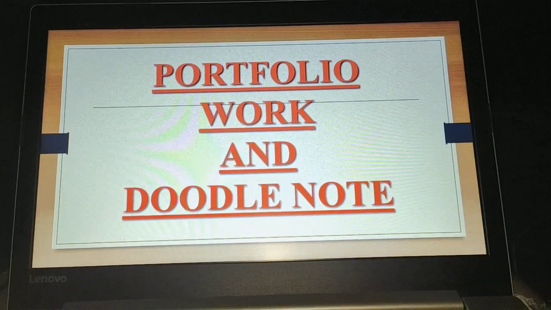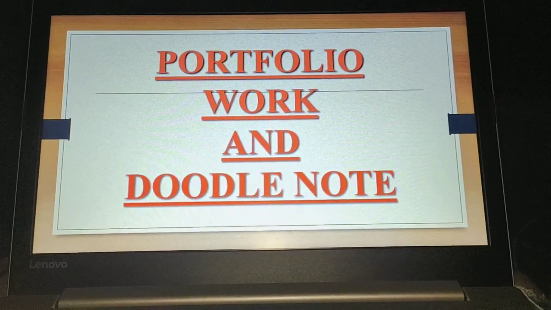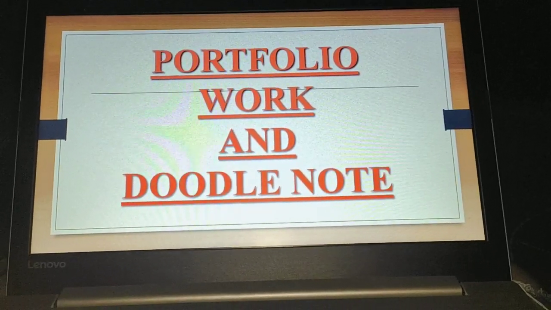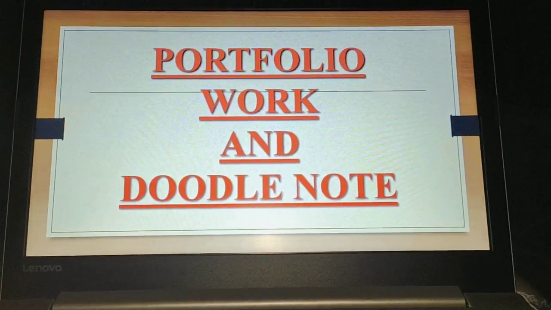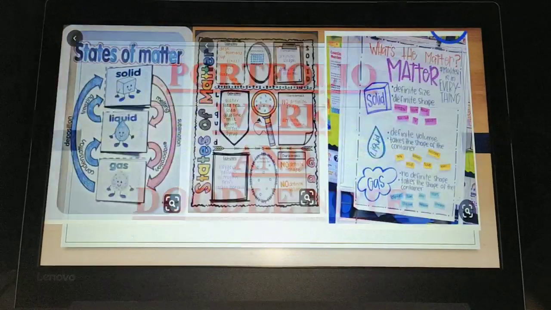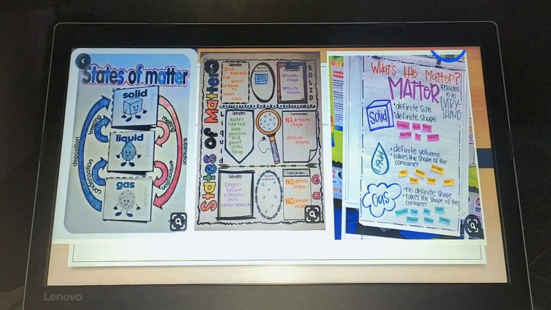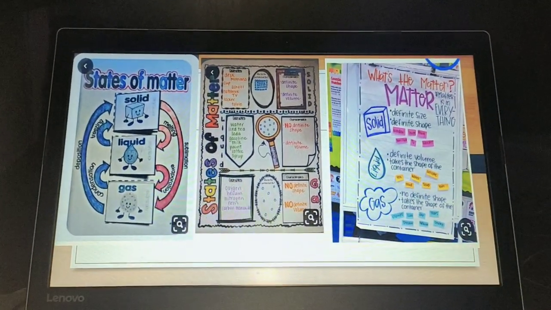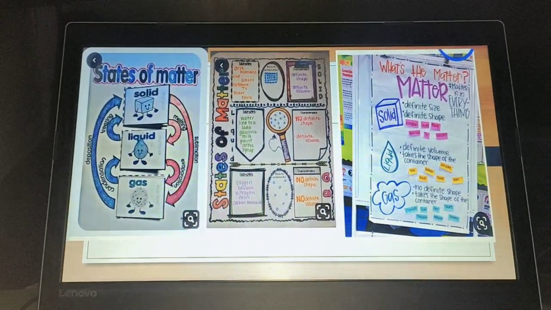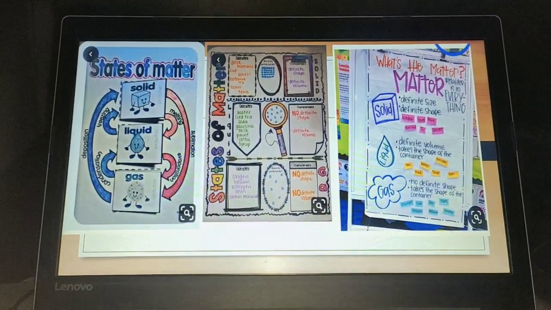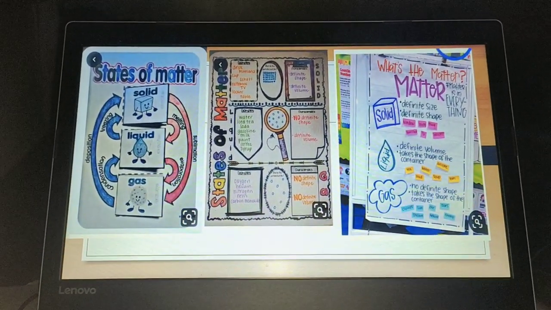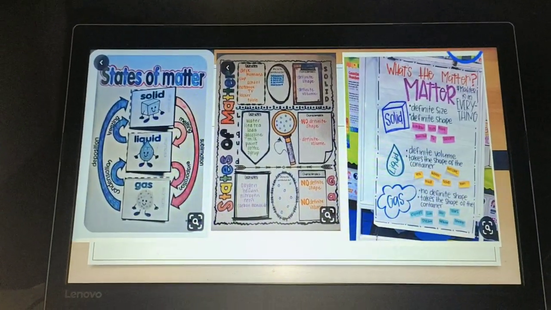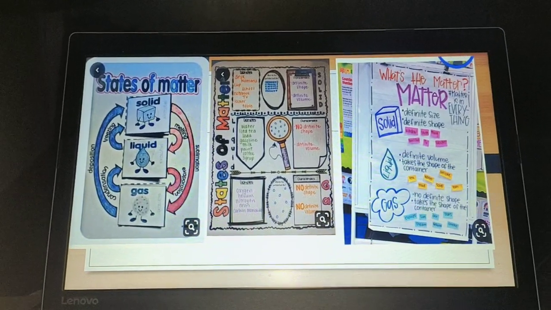Some portfolio work and doodle notes. Initially I sent you one PDF of doodle notes in which having the 3 activities. So how you can prepare the portfolio work and doodle notes like that. So these are the pictures like state of matter. You have to make the portfolio, solid, liquid and gas. Here you can paste the picture of solid, liquid, gas, different items that is present at your home, and you can make with the help of hand, sketch pens and different techniques, handmades and waste material also.